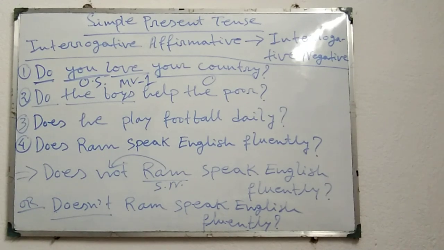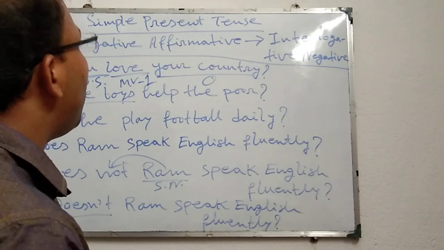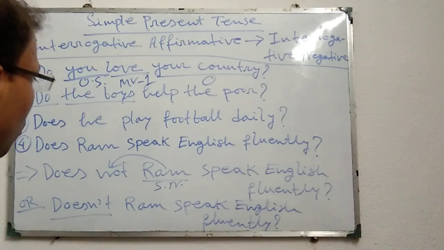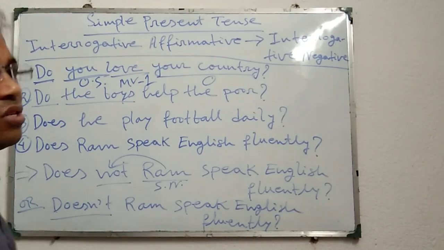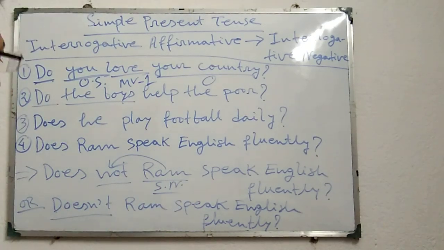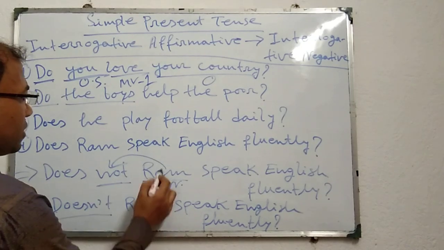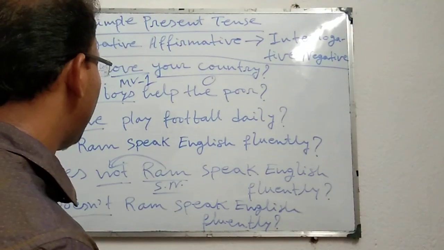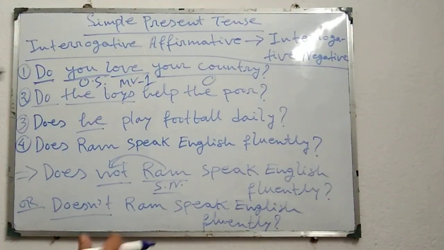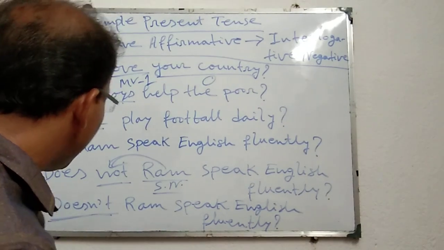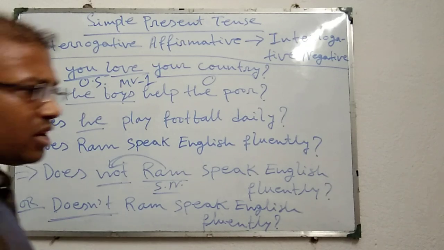That means when I am changing an interrogative affirmative sentence into interrogative negative sentence, if we use full form of not, then we have to note if the subject is noun or pronoun. If the subject is noun, then we have to use not before the subject, and if the subject is pronoun, then we have to use not just after the subject, and do does rule as usual. But if we use contracted form or shortened form like this, doesn't, don't, then we can use it just before the subject, any subject, noun or pronoun. Okay.